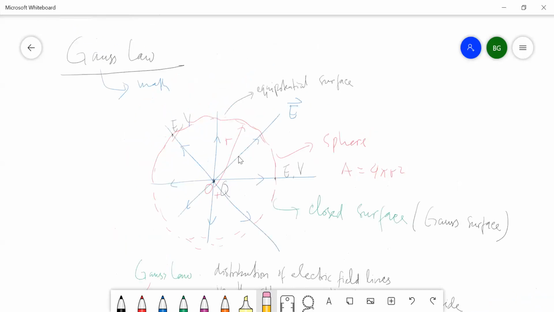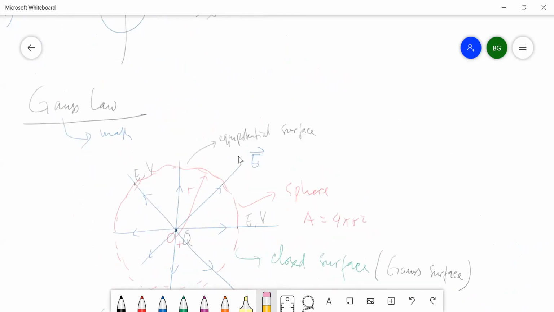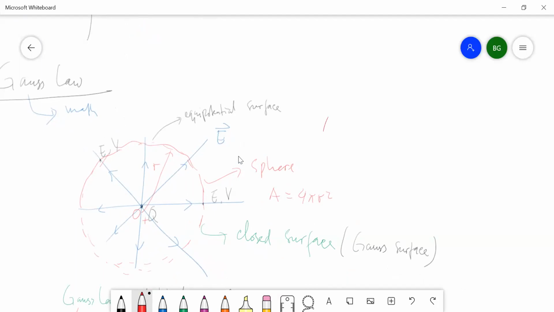If we consider a point particle at the origin, and then we draw a sphere here, the radius of the sphere is r, and the area of the sphere is 4 pi r squared, as I mentioned before.